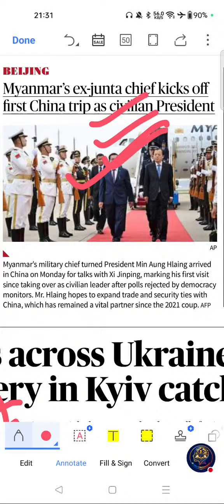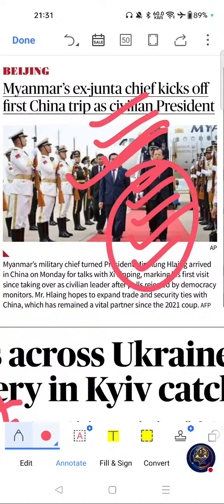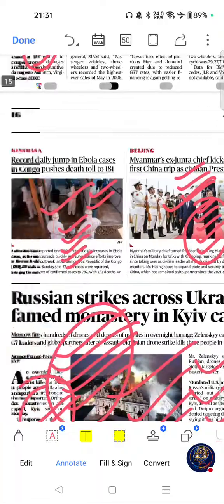If you see the important things from this article: Min Aung Hlaing visited China. First visit as civilian president. This article focuses on trade and security cooperation. China remains Myanmar's key partner, and there are regional implications for Southeast Asia. These are the important things related to this article. Move on to next important article from this page.